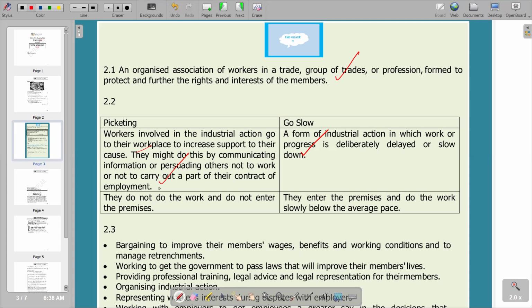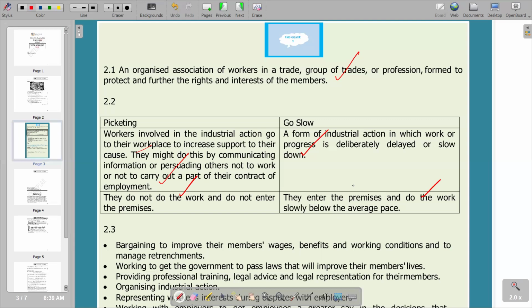In a go-slow, they enter the premises and do the work slowly, below the average pace. So those are the two differences between picketing and go-slow.